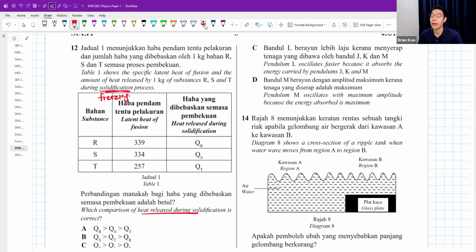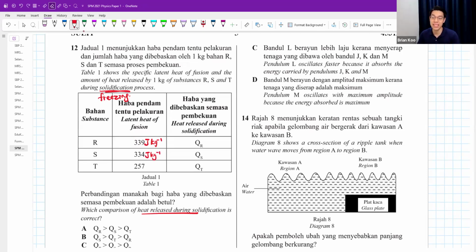Okay. This question is just asking, do you understand the meaning of latent heat? If I say your latent heat of fusion is this much, it means what? Substance R requires 339 joules of heat energy for 1 kg of substance to change from liquid to solid. Okay? Substance S needs to release 334 joules of energy for every 1 kg of substance to change from liquid to solid, to freeze up.